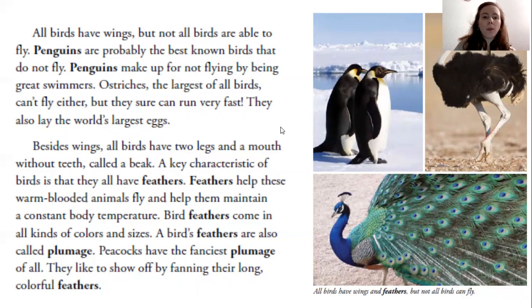Besides wings, all birds have two legs and a mouth without teeth, called a beak. A key characteristic of birds is that they all have feathers. Feathers help these warm-blooded animals fly and help them maintain a constant body temperature. Birds' feathers come in all kinds of colors and sizes. A bird's feathers are also called plumage. Peacocks have the fanciest plumage of all. They like to show off by fanning their long, colorful feathers.